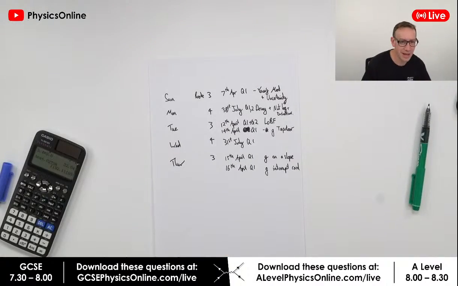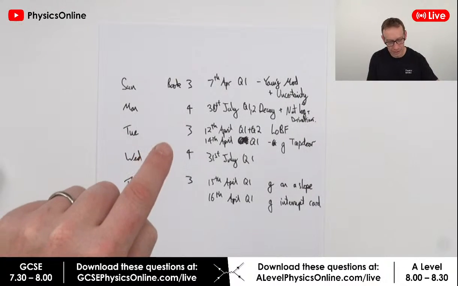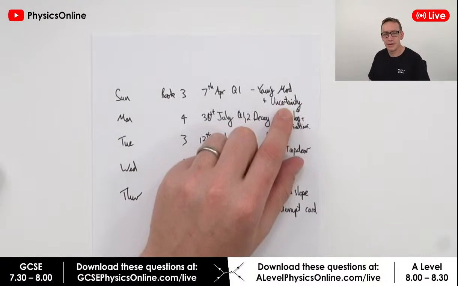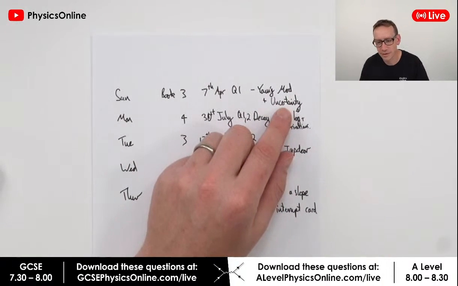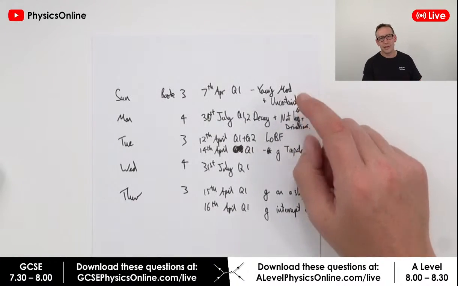Right, I'll get my paper. Right, so next week, this is my plan so far. I haven't really properly done it, but on Sunday, we're going to be looking at uncertainty, which is something I know lots of people found difficult. The Young's modulus, there are 2 ways of doing it.